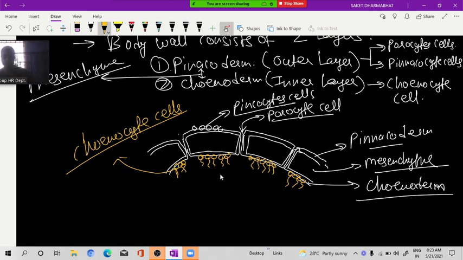Okay, so this choanocyte cell. Now inside here, what will be present? Tell me.